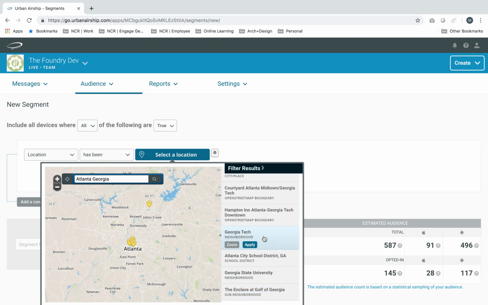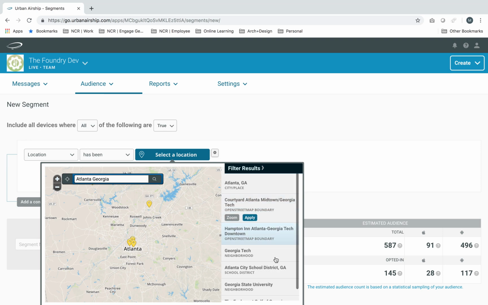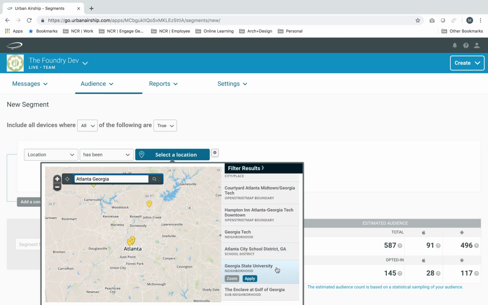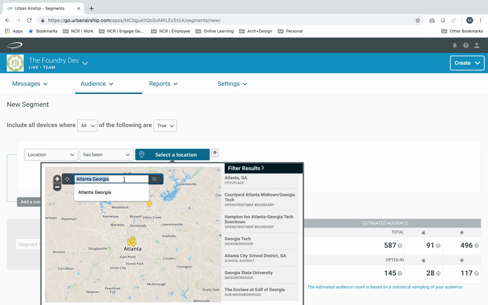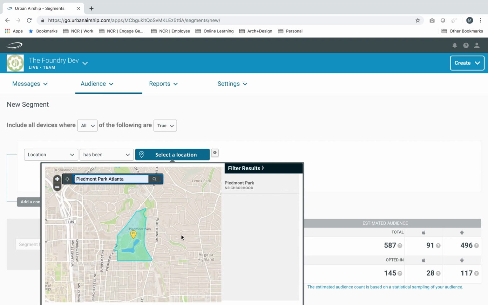So there's like the Georgia Tech neighborhood. Maybe you target Georgia Tech students and you wanted to send out to the people in that area, or the Hampton Inn, Atlanta, Georgia Tech downtown, and so forth. So it has some landmarks, but not all. I was playing around with this earlier, and I noticed that they did have my favorite park in there as well, Piedmont Park in Atlanta. This park is so beautiful. And so if you're next to a landmark that Urban Airship does support, it might come as a handy tool.